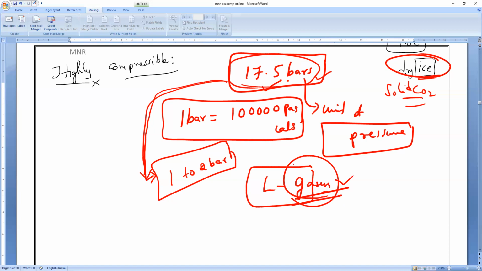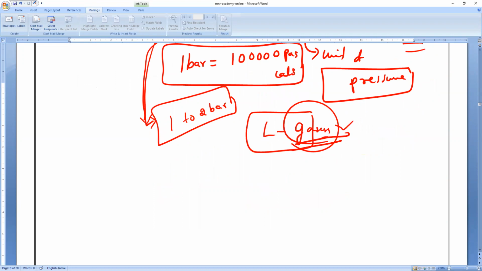When the pressure increases, the temperature will also increase, of course, sir. But here we are doing the reverse. If you want to compress more, you have to decrease the temperature and increase the pressure. Is it okay? Yes, sir. Lower the temperature and increase the pressure. Then the compressibility will increase. Okay, everybody understood?